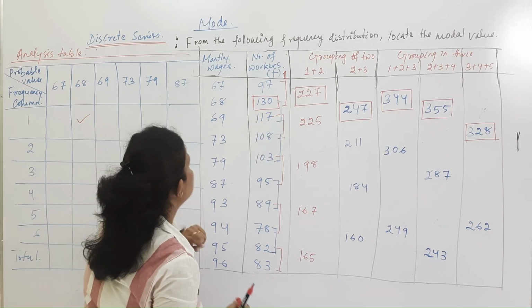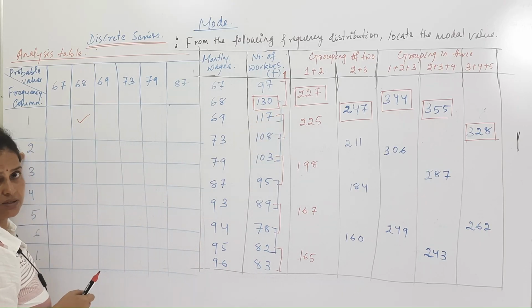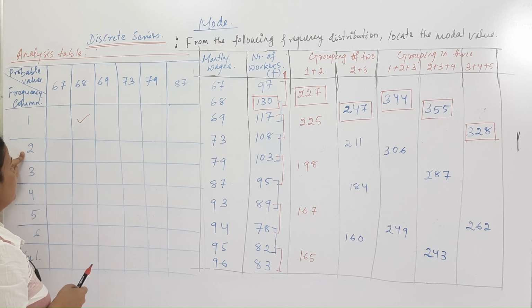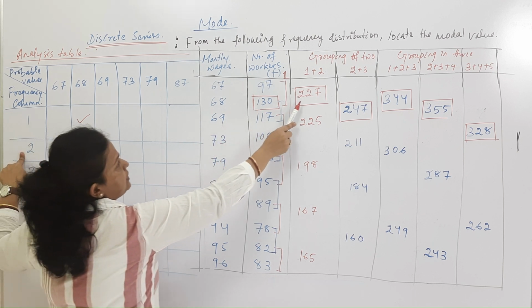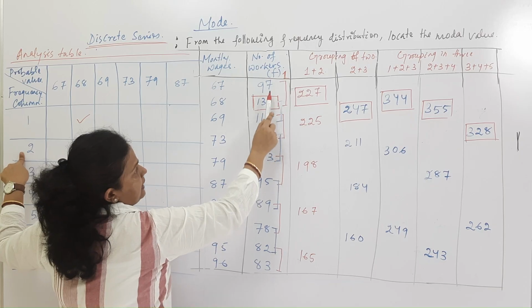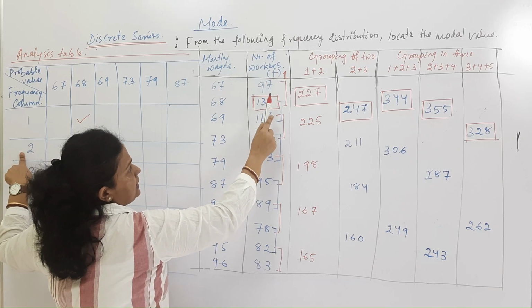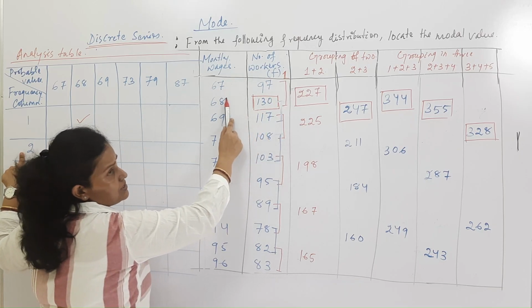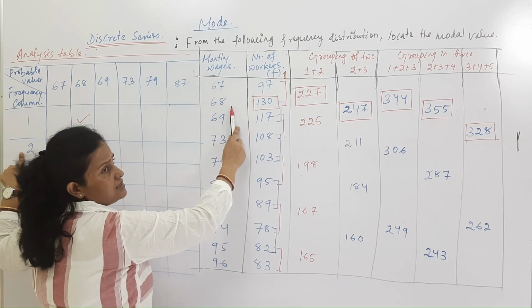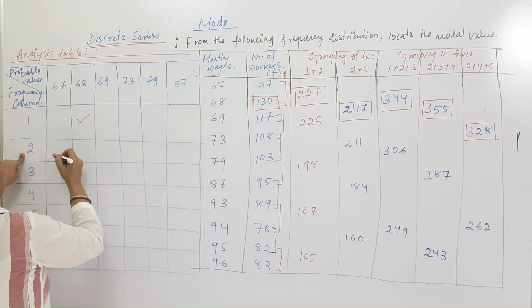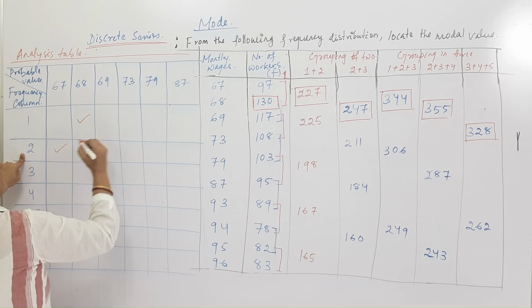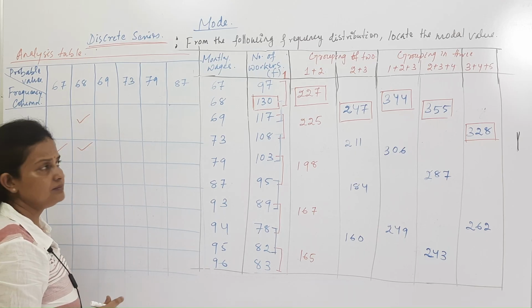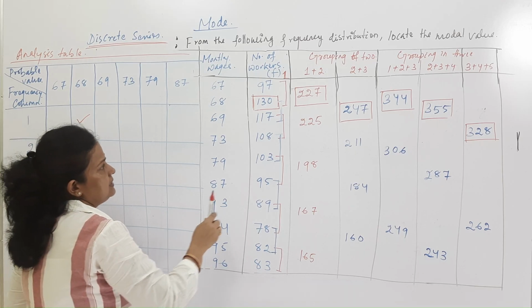So this is our second column in the form of a second row. Which number is coming? 227, we are adding 97 plus 130, against 67 and 68. So we can put a tick mark against 67 and 68, like this.